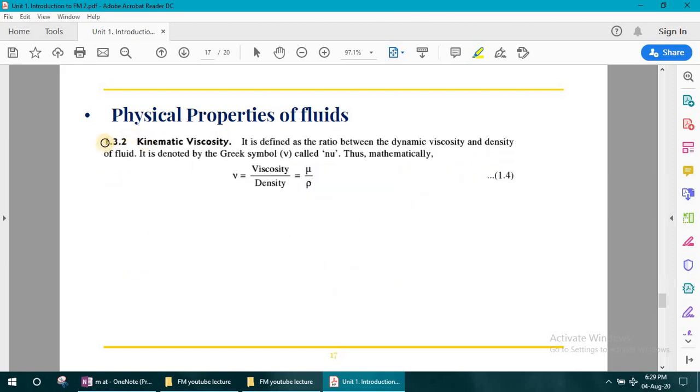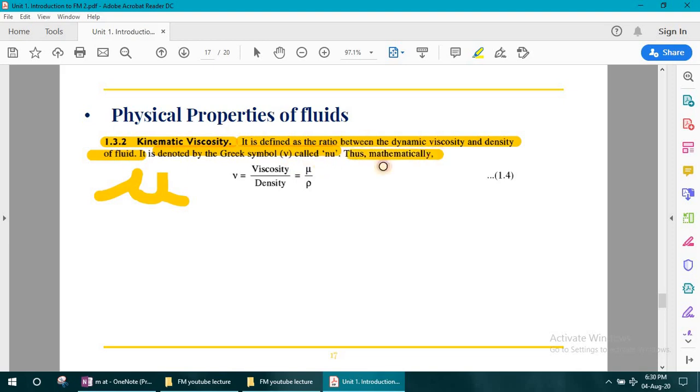Now the next physical property is kinematic viscosity. Previously we have seen only dynamic viscosity, mu. Now we are considering the kinematic viscosity. So kinematic viscosity is the ratio between the dynamic viscosity and the density of a fluid. It is represented by the Greek symbol nu. It is not v, because v we consider for velocity in fluid mechanics. It is nu, the Greek symbol nu.